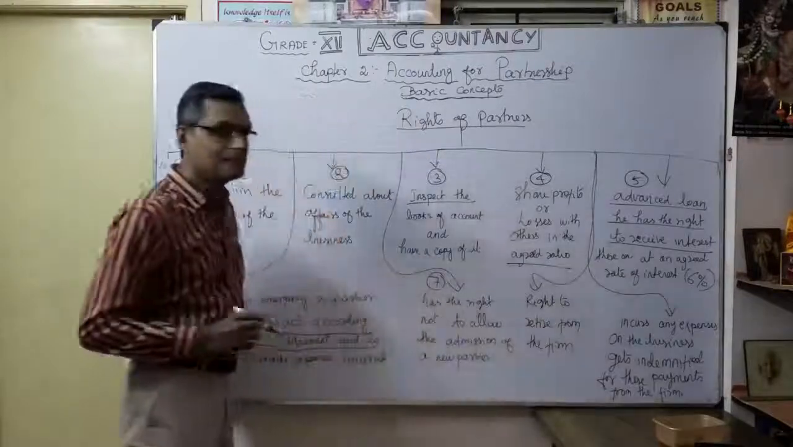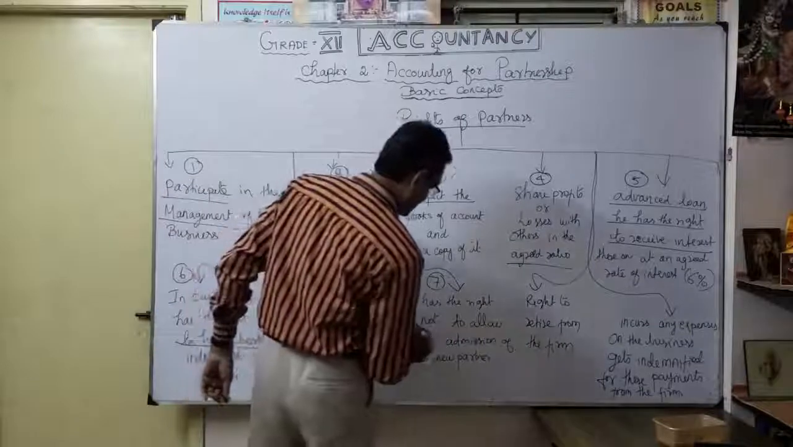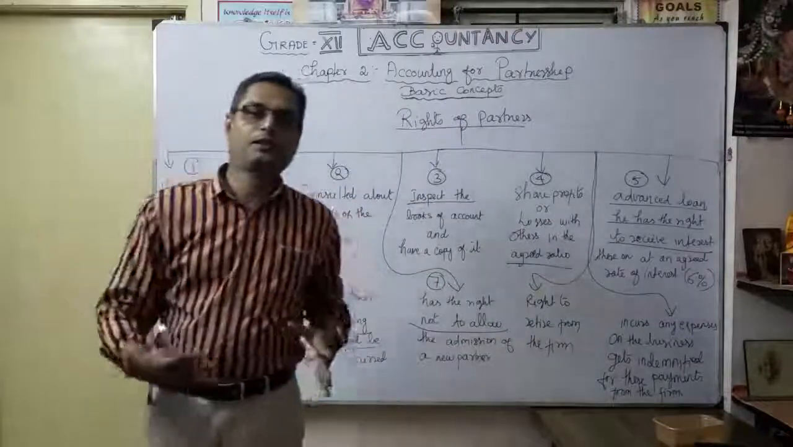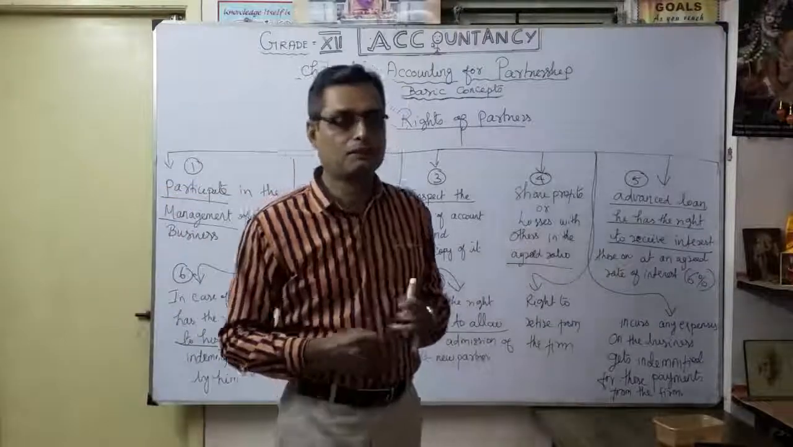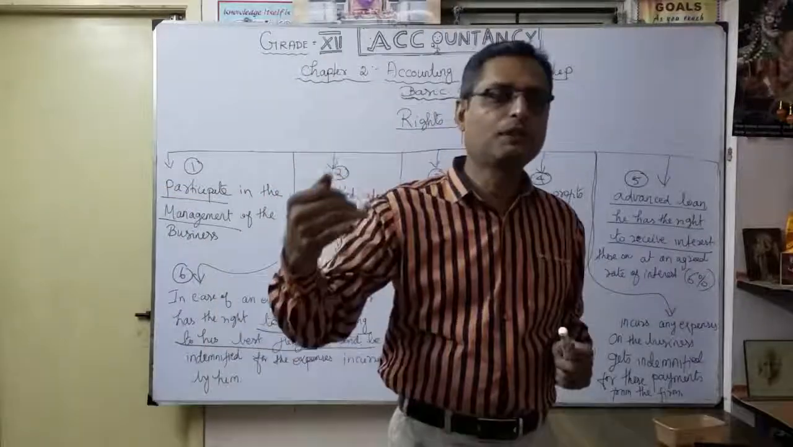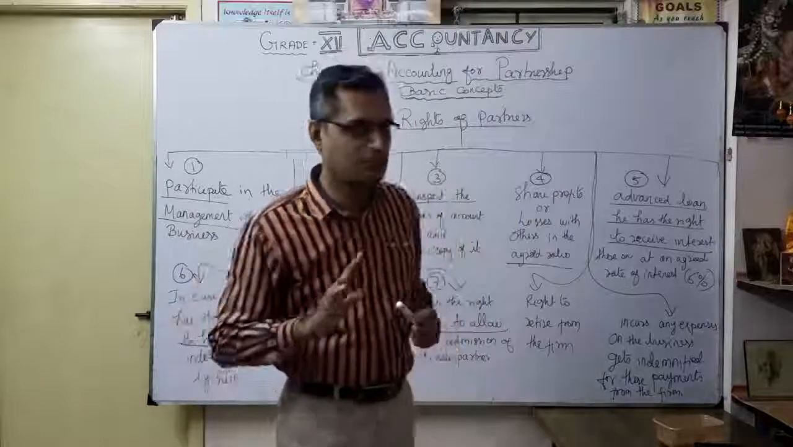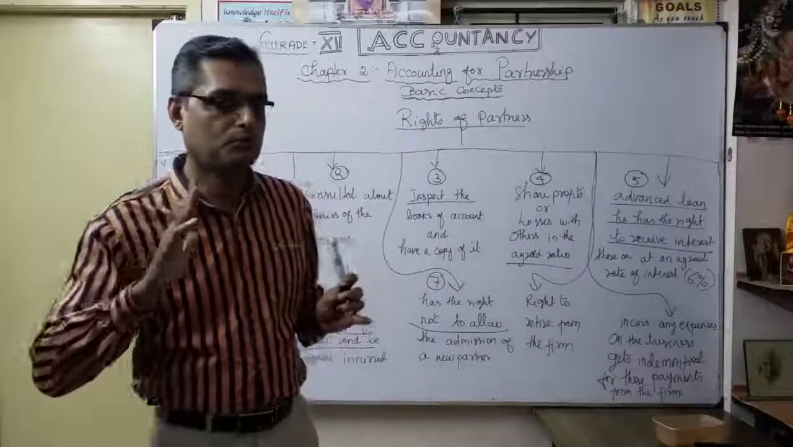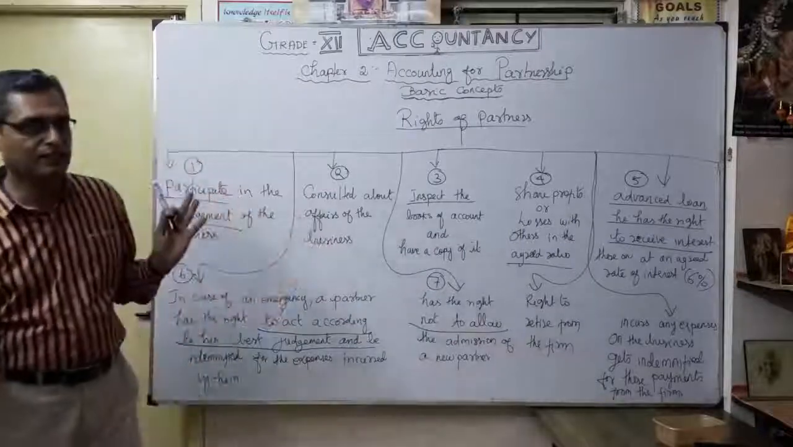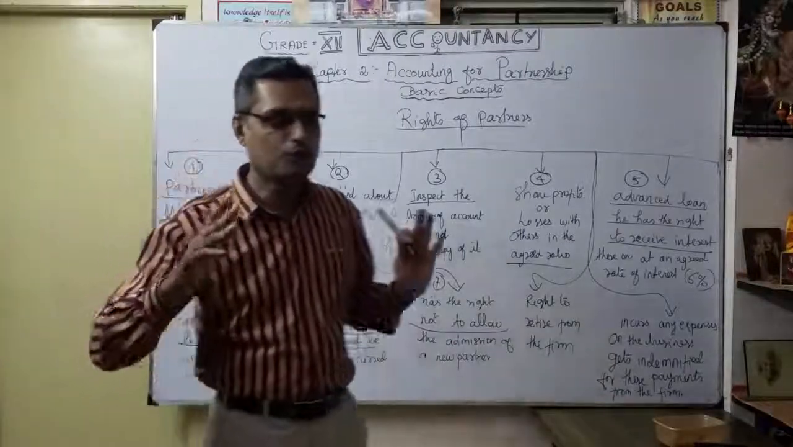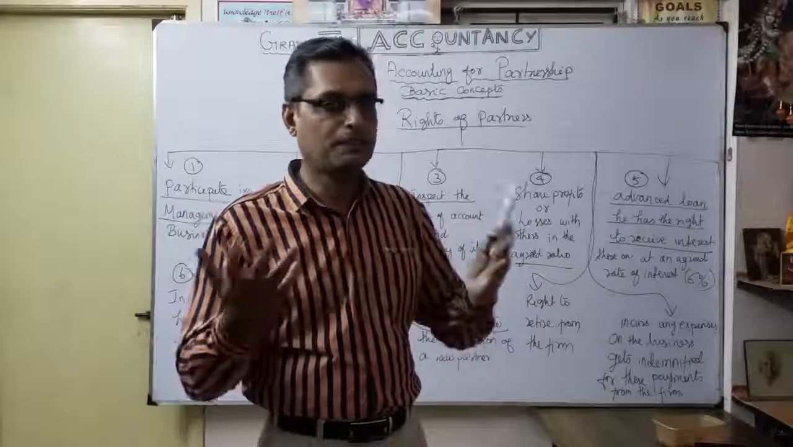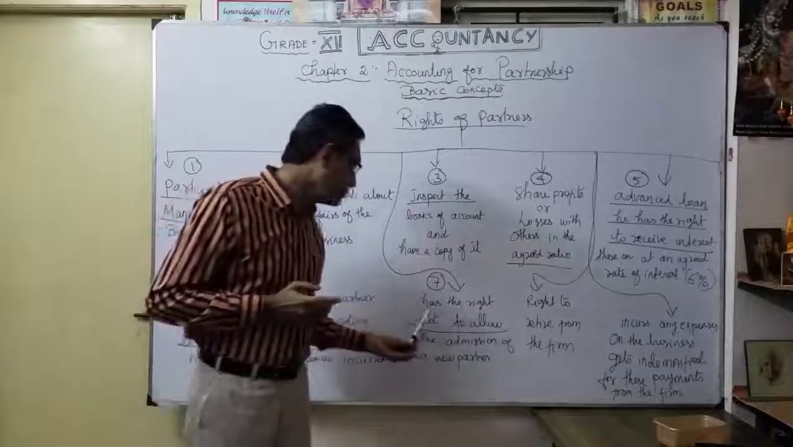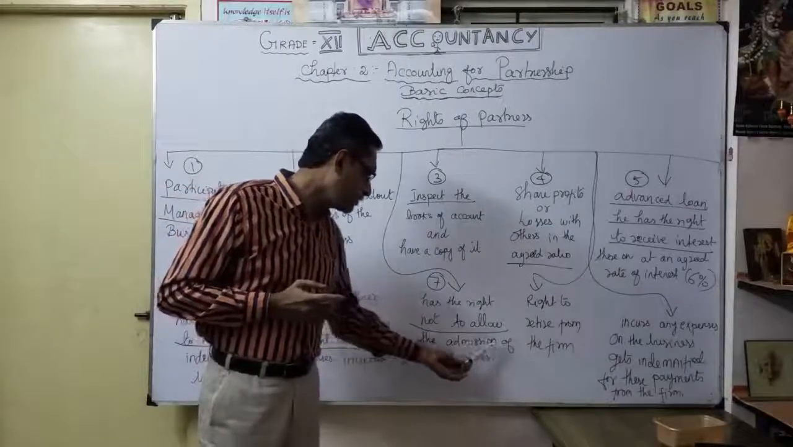He has the right not to allow. See this word, what does it mean? Suppose one of the partners, your friend, plans to bring someone into our business. The other partner objects. I have a right to object: no need, only we three are enough to run the business, no question of a fourth person. There may be many reasons, maybe the sharing will be affected. That is, a partner has a right not to allow the admission of a new partner.